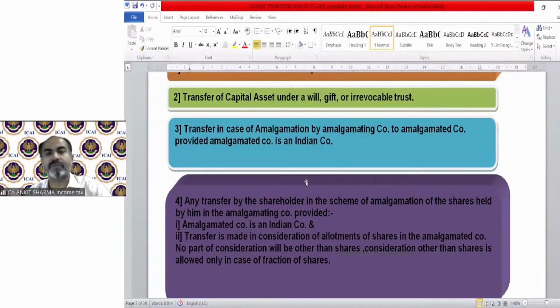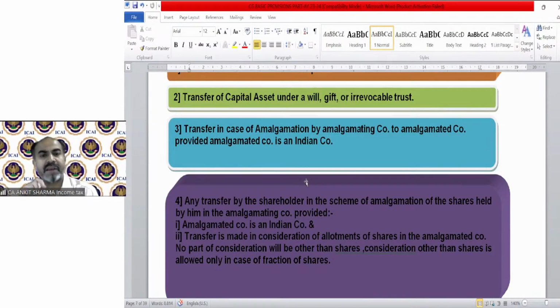So points number 3 and 4 deal with what we just discussed. Transfer in case of amalgamation by amalgamating company to amalgamated company, provided the amalgamated company is an Indian company. So 3 is talking about transfer of assets. 4th is talking about the shareholders' share exchange concept.